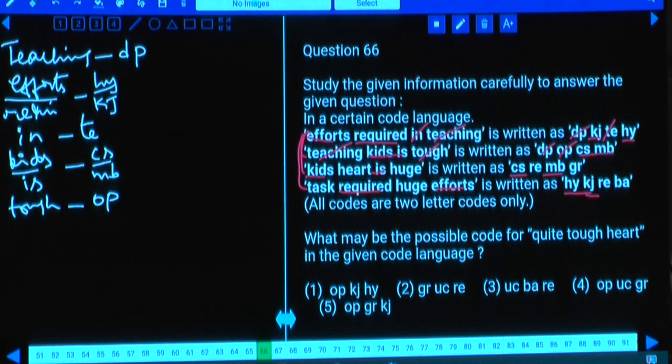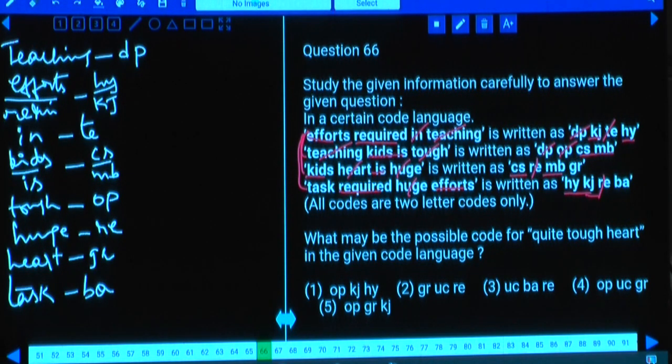And next one, coming to this one, hot and huge. Huge is the word which is common between the third one and the fourth statements. And the code which is common between these two is RE. And the code to the word huge is RE. If huge is RE, then hot is the word left over. And the code left over is GR. And the code to the word hot is GR. Then what is left over here? Task. And the code to the word task is what? Task is BA. Now these are the words and their corresponding codes.